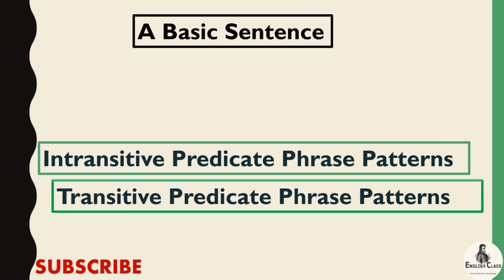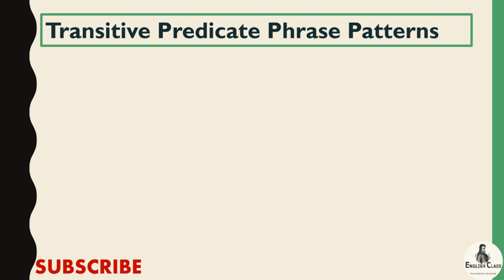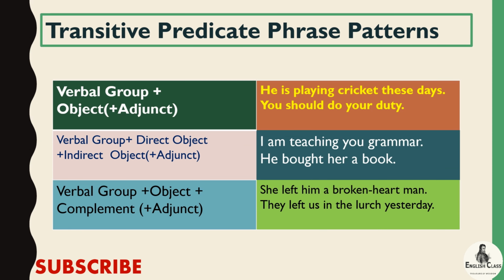But in transitive predicate phrase patterns, we must have one object with verbal group, or we can have two objects, or with one object we can have complement or adjunct. So to define transitive predicate phrase patterns, we will have to move forward. This is the table. There are some sentences and some rules of transitive predicate phrase patterns.